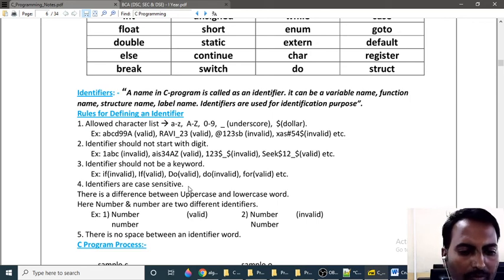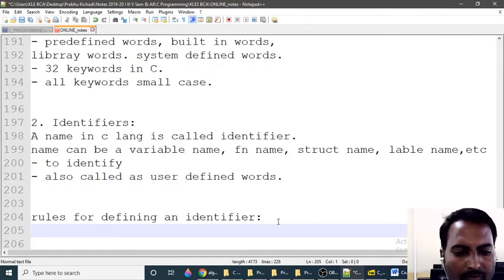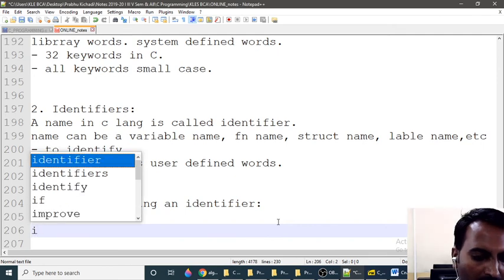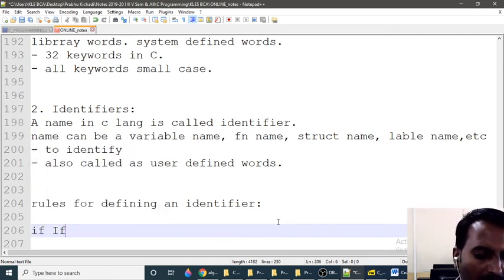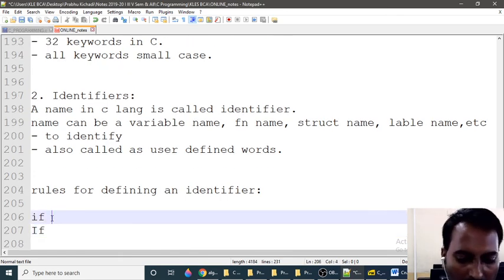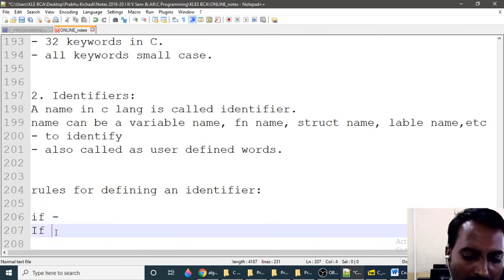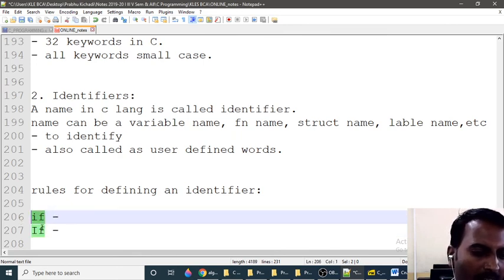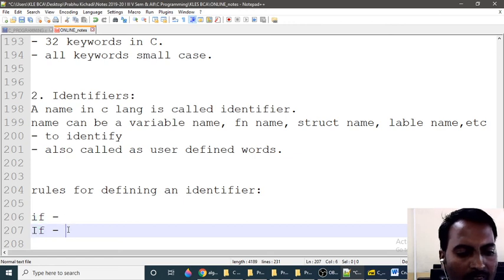Next, the fourth one: identifiers are case sensitive. Case sensitive means there is a difference between uppercase and lowercase. So in a C program, if I write if, this one is a keyword. If I write it with a capital I, the words look the same, but this one is small i and this one is capital I. Hence C programming is a case sensitive language, and this one is different from that one. Make sure you are using the right uppercase or lowercase. Okay.